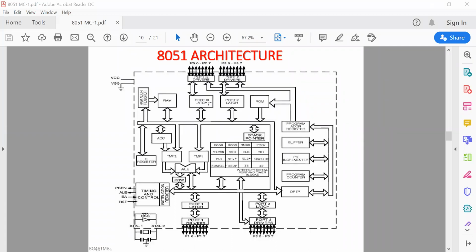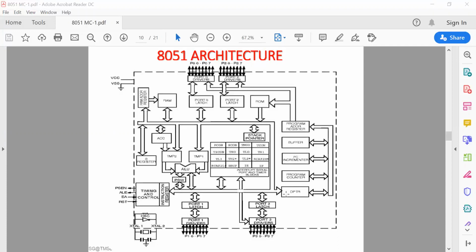Next, the ports are available: port 0, port 2, port 3, and port 1, where latches and drivers are connected. Latches are used to hold the data byte, and it is connected to the outer world, or external input output devices, to drive the inputs or outputs. So it has a bidirectional data bus. It can be used to read data bytes or write data bytes according to your requirement. Every port has some latches and driver circuits to interface with the external world or external circuitry.